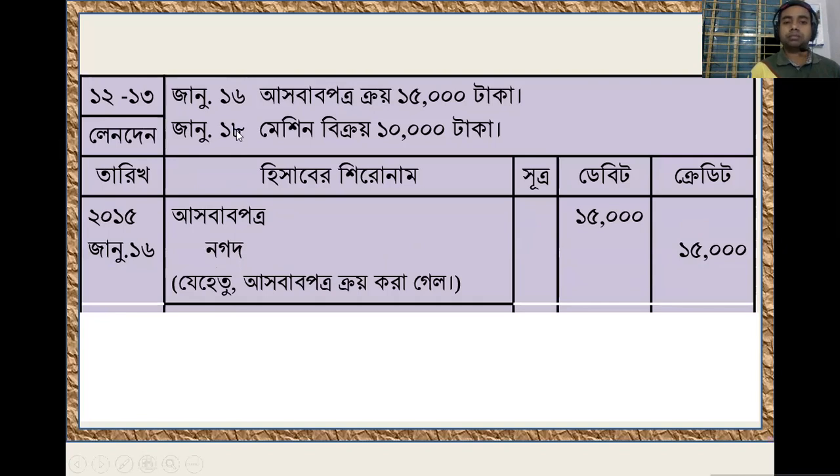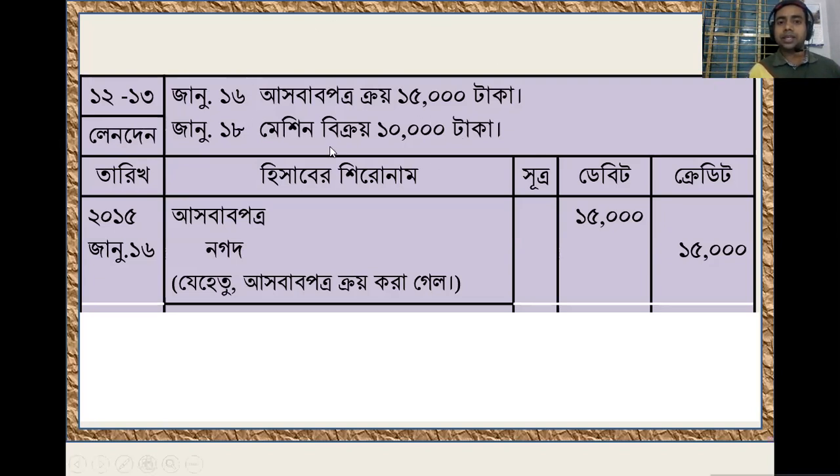On January 18, sold a machine for taka 10,000. Now what will you do? You have to do it in this way. That means an asset has gone out. Which asset has gone out? Machine has gone out from your business. Am I right? So machine will be credit in this case.